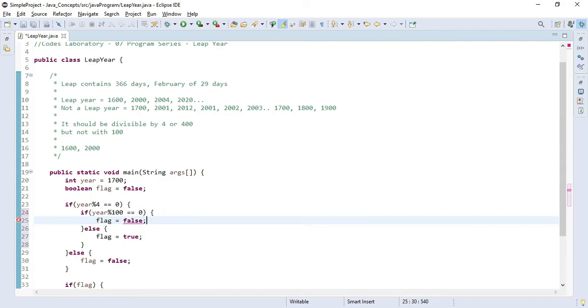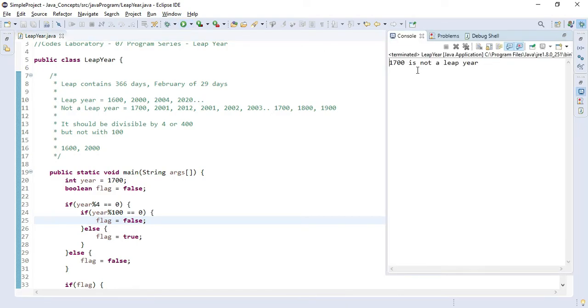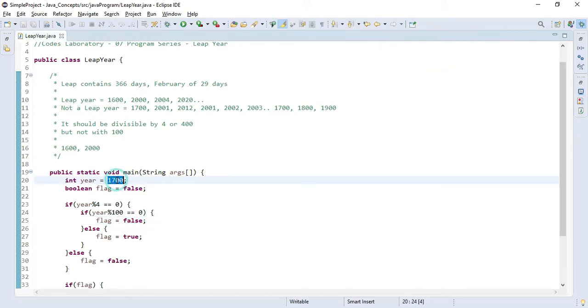Now let's execute our code for the year 1700 and see what it says. It says 1700 is not a leap year. Yes, it is true.